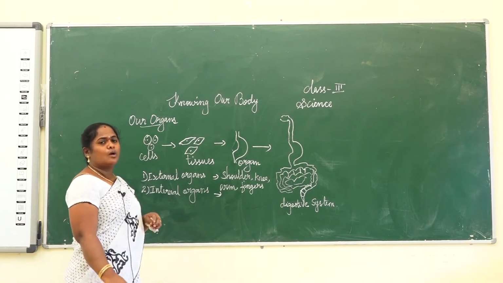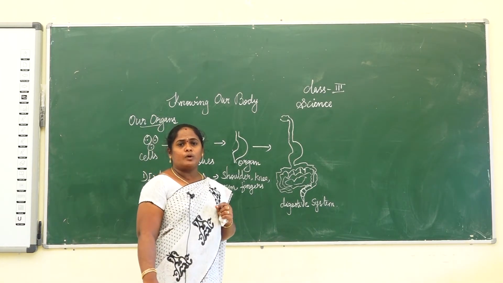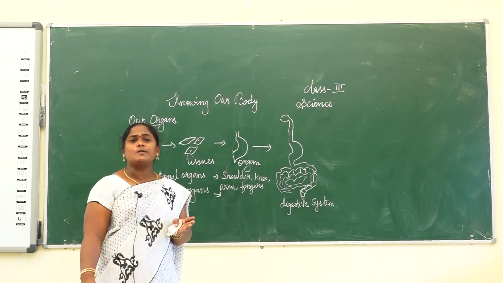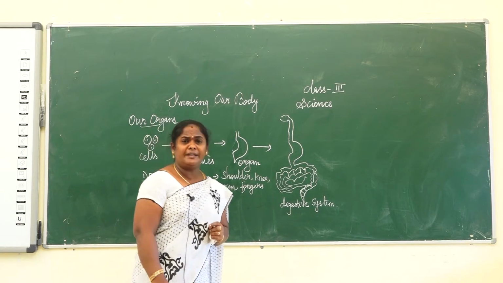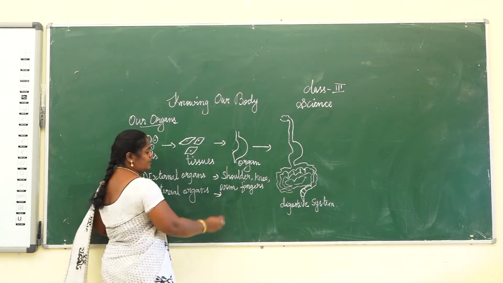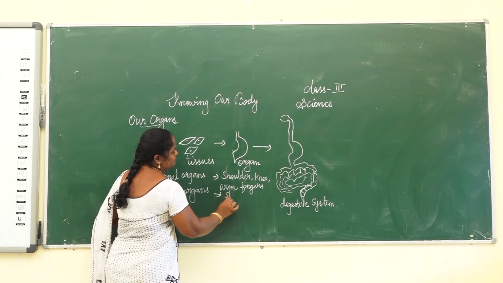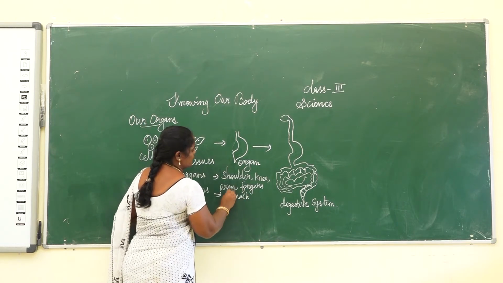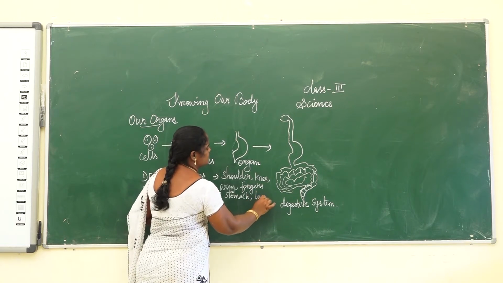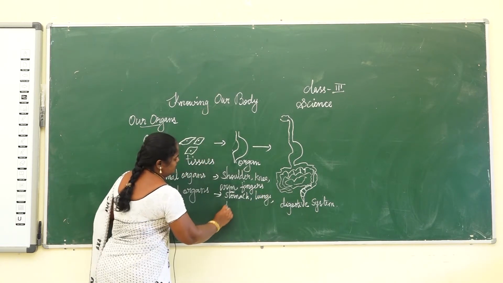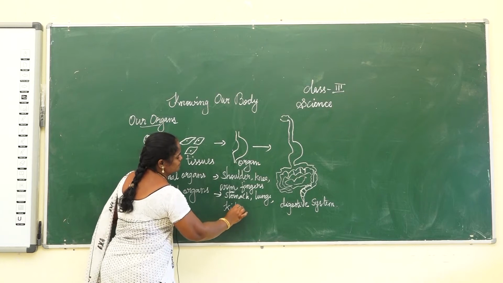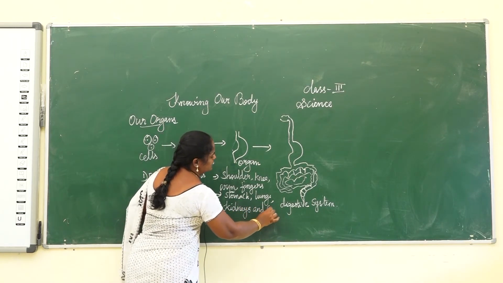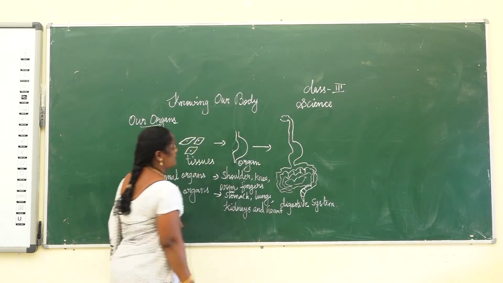Internal organs are inside our body and cannot be seen directly. So they are called internal organs. Say some internal organs. Does anybody know an internal organ? Our stomach, lungs, kidneys, and heart. These are all some internal organs.